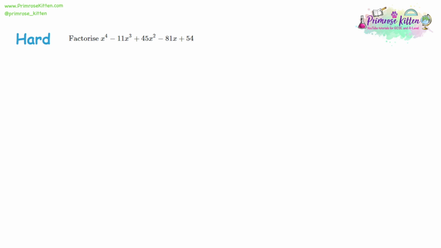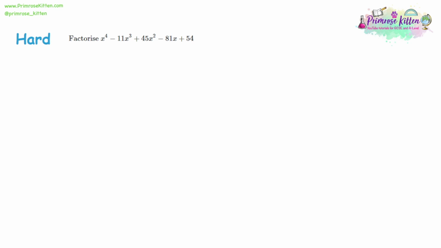For our last example, again, we have another one that's to the power of 4. So we're going to have to do algebraic long division twice. The first step is going to be to find our first factor by trial and error. So let's try 1. So substituting 1 is the easiest. Just read off the numbers. We've got 1, take away 11, plus 45, take away 81, plus 54. And that gives us 8. So it's not 0. So 1 is not going to be a factor.